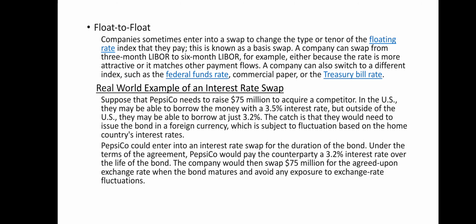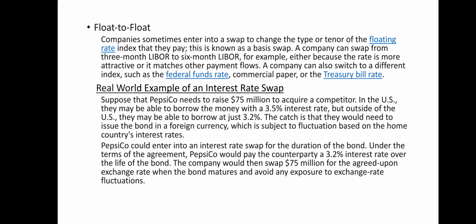Third one, float to float. Companies sometimes enter into a swap to change the type or tenor of the floating rate index that they pay. This is known as a basis swap. A company can swap from 3-month LIBOR to 6-month LIBOR, for example, either because the rate is more attractive or it matches other payment flows. A company can also switch to a different index such as the federal funds rate, commercial paper, or the treasury bill rate.